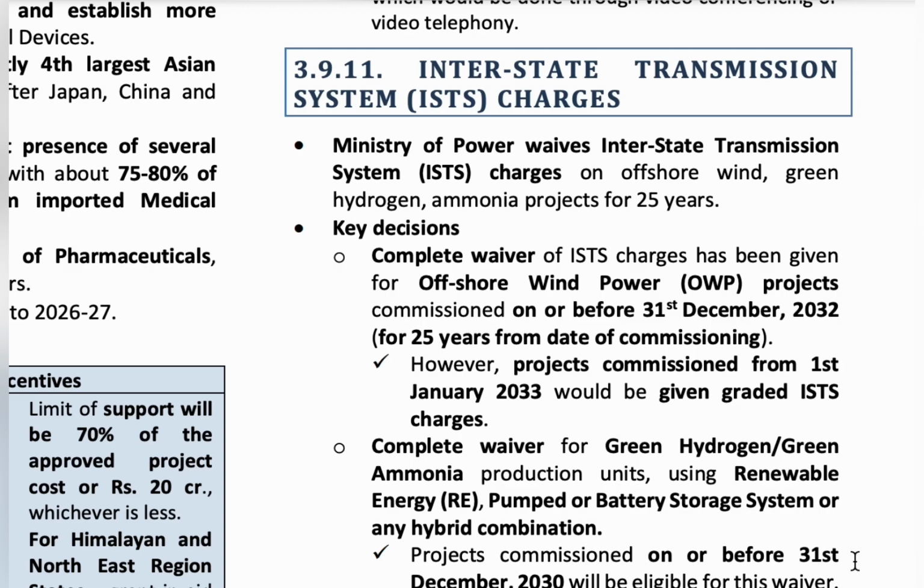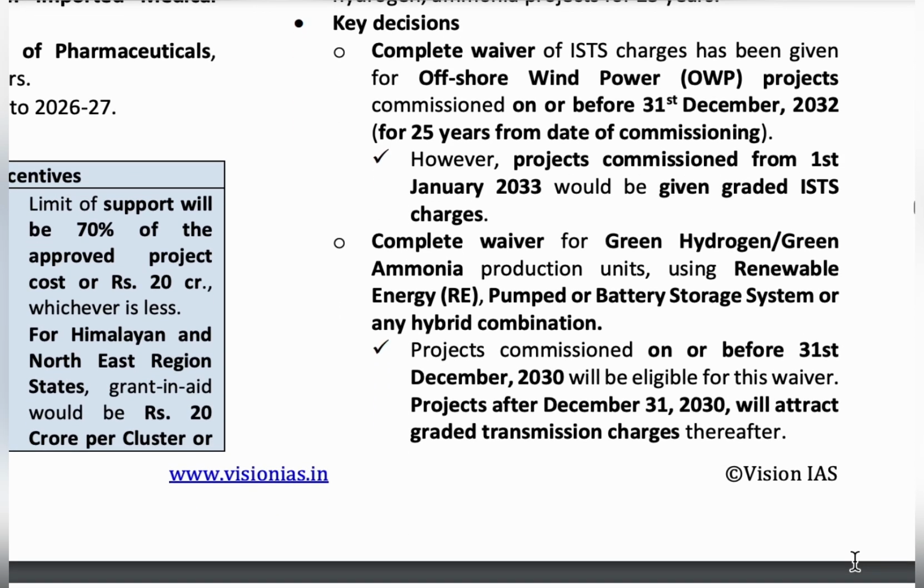But as per the recent news, the Ministry of Power is going to waive off the ISTS charges for the companies or industries which generate power using green ammonia, green hydrogen, or using wind energy for 25 years. For the offshore wind power projects, this opportunity is applicable on or before 31st December 2032, and for green hydrogen or green ammonia